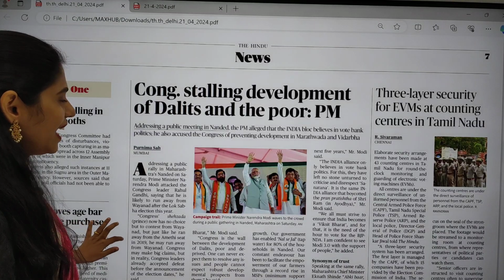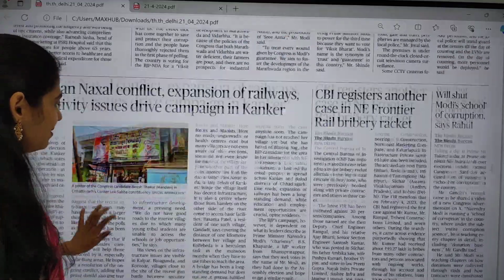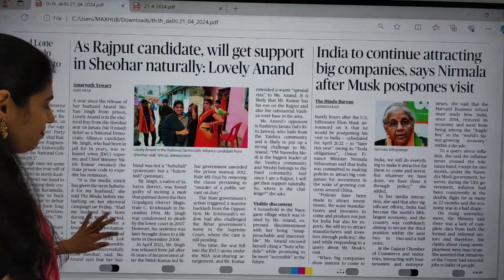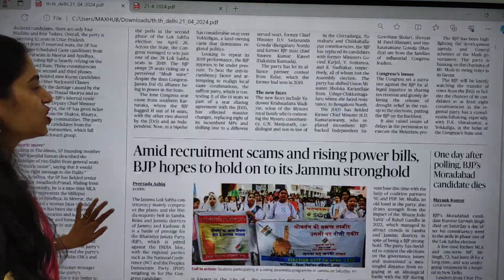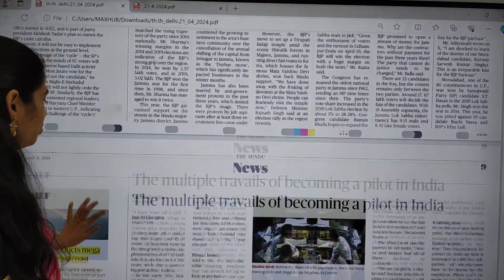There is the classified section. There is no need of going through this classified unless and until you are searching for your partner. Leave this elections 2024 page. It is not at all useful.